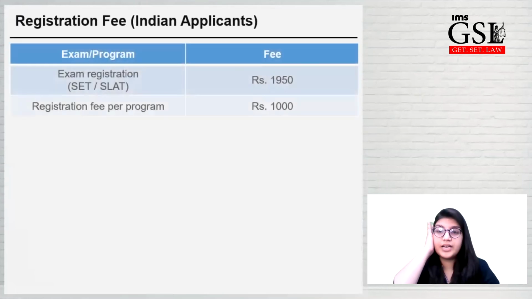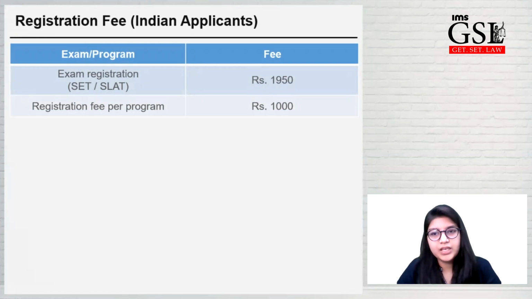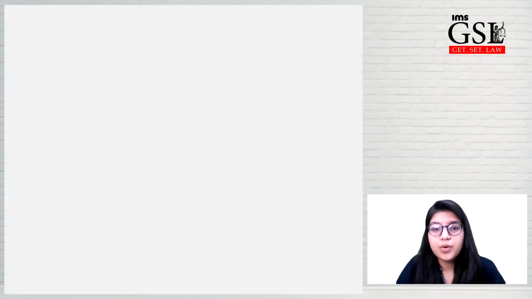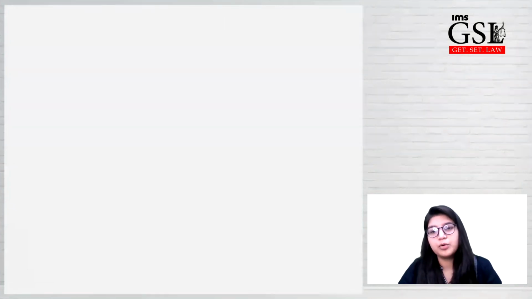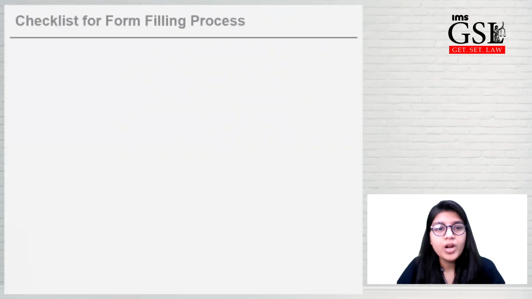So let's see the registration fee. Both for SLAT and SET, the registration fee is 1950. This is the fee for one program. If you are applying for management studies and also for mass communication, you have to pay 1,000 rupees per program extra. So the more programs you apply to, the more you pay, 1,000 rupees per additional program.